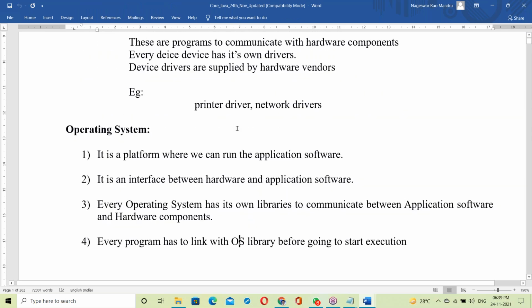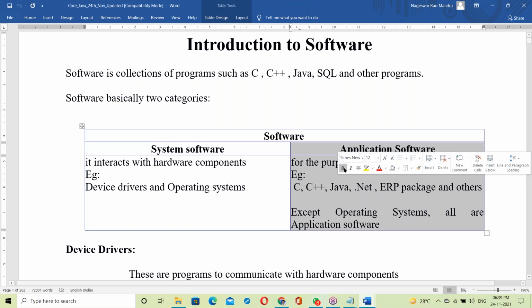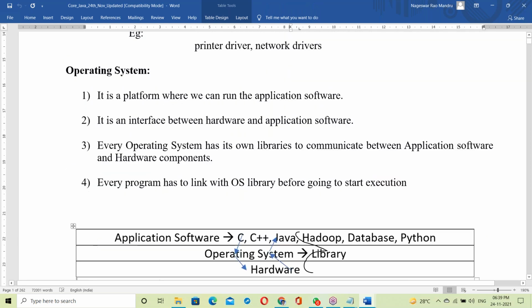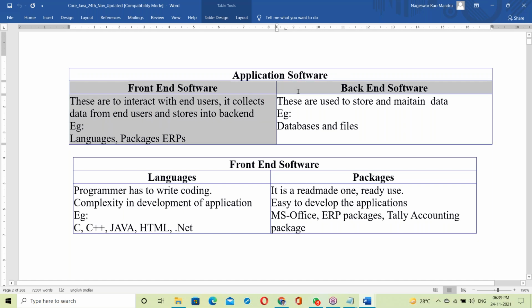Okay. Now see, Java is application software, right? Let us move to application software. Our topic is application software. In application software, there are two categories: front end and back end. So what is front end and back end here?